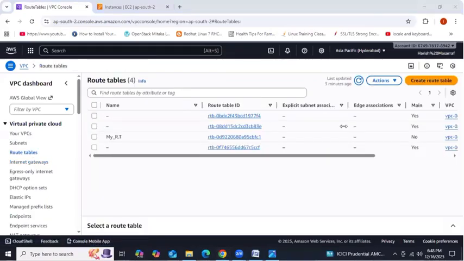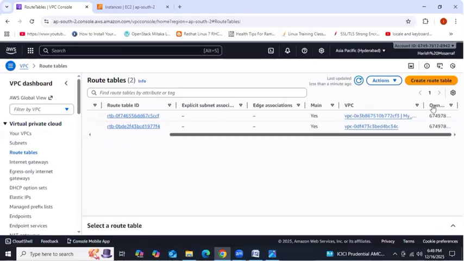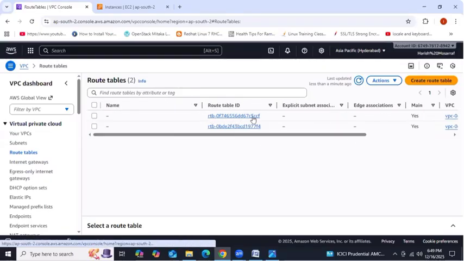Guys, remember, while you create the VPC, along with the VPC, one route table will be created by default. Yesterday, I didn't provide that information because you were at a very initial stage. If I provided that information, you would get confused. Now you know what a route table is, right? See, one route table got created by default. If you want, you can use this one, or otherwise leave it as you wish. If you want, you can create your new route table. It's not a problem, right?